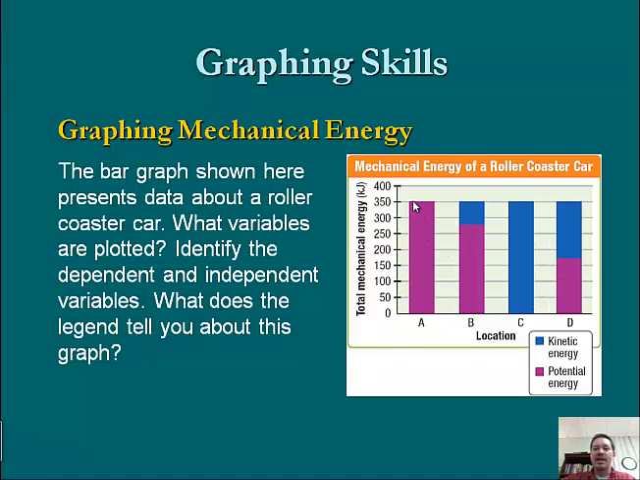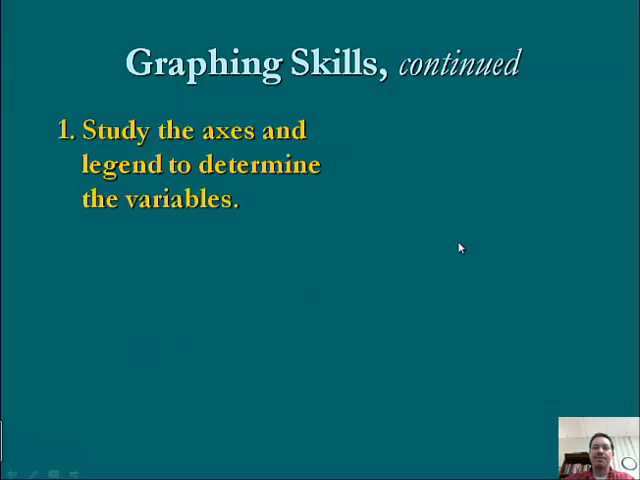So we can see as the roller coaster proceeds, our potential energy was maximum here, so we were probably at the top of a hill. And then as we move down the hill, say at location B, we're moving, but we still have potential, so we're not all the way to the bottom. Whereas at the bottom of the hill here, we don't have any potential energy, so we're probably at the bottom with maximum kinetic, and then here, we're probably going back up the other hill. So just kind of a way to look at this graph.